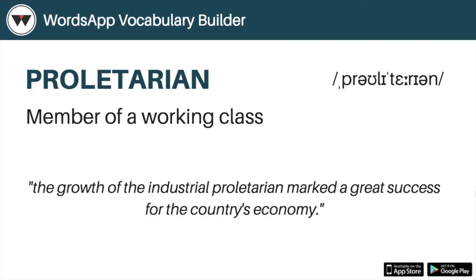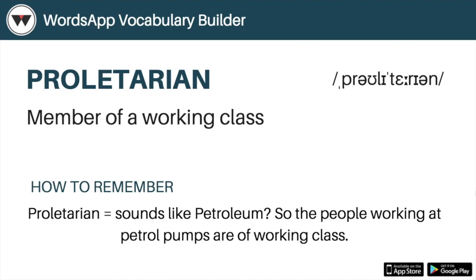Proletarian was derived from Marxist ideology, and the sample sentence, as you can see, is the growth of the industrial proletarian marked a great success for the country's economy, which basically means people of working industrial classes improved the country's economy. So an easy way to remember the word proletarian will be, proletarian sounds like petroleum.